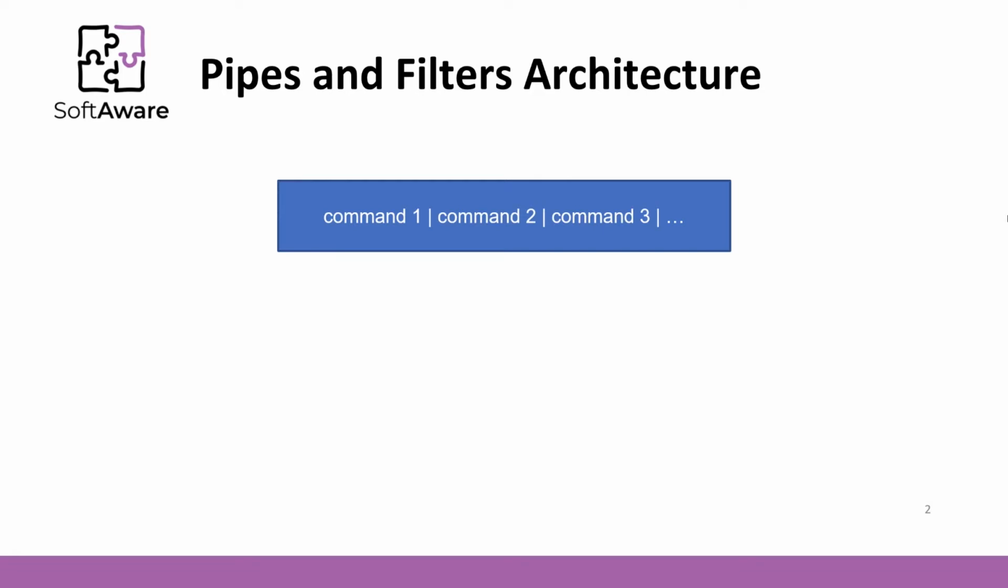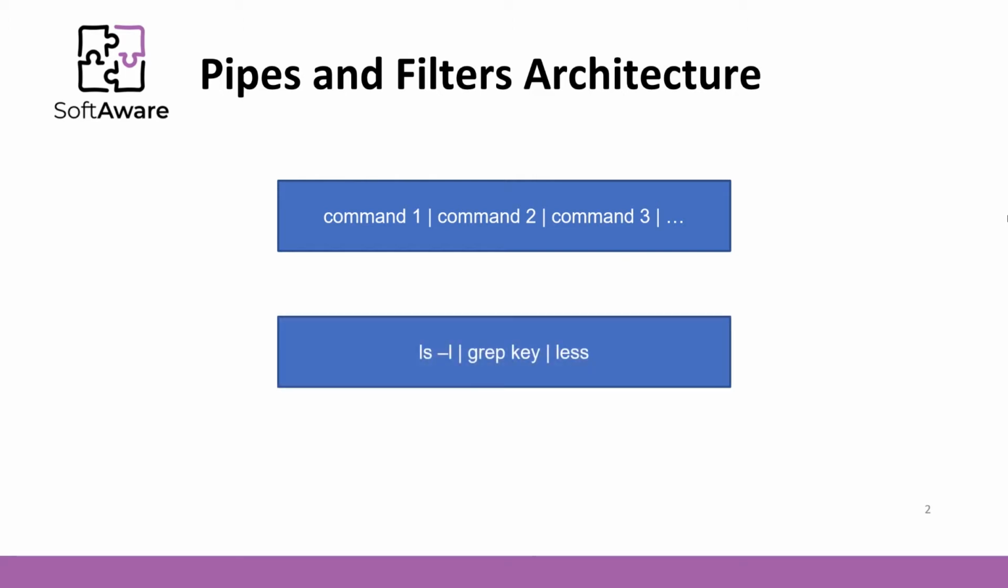For example, to list files in the current directory, retain only the lines of its output containing the string key, and view the result in a scrolling page, a user types the following into the command line of a terminal. The command ls -l is executed as a process, the output of which is piped to the input of a process for grep key, and likewise the process for less. Each process takes input from a previous process and produces output for the next process via standard streams.